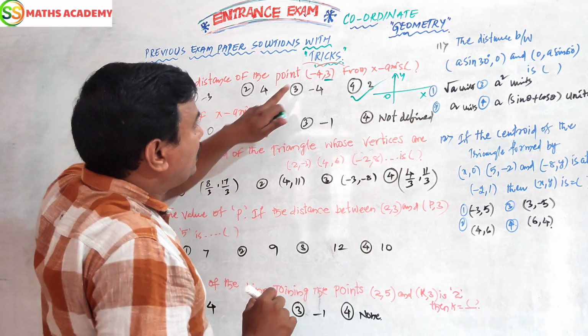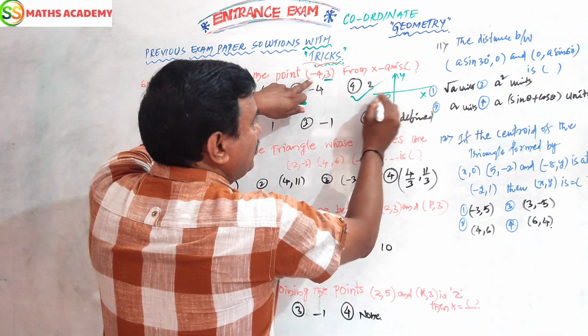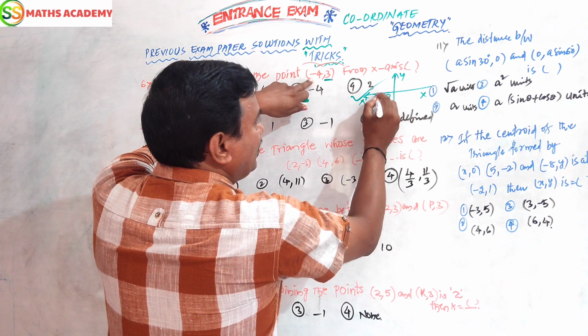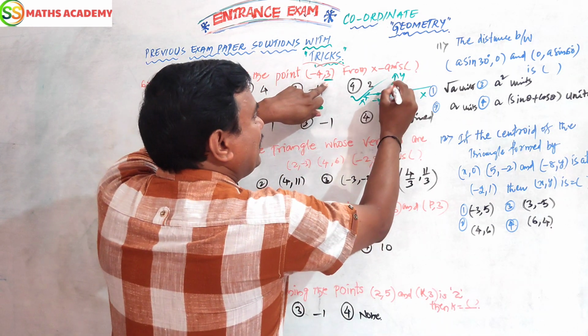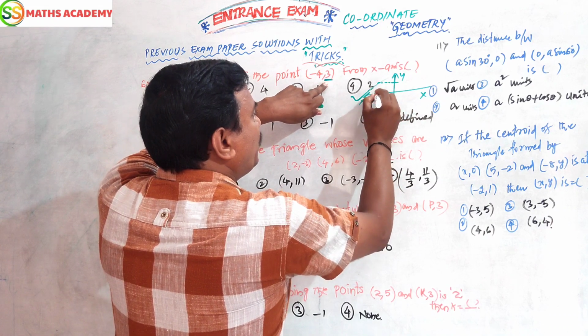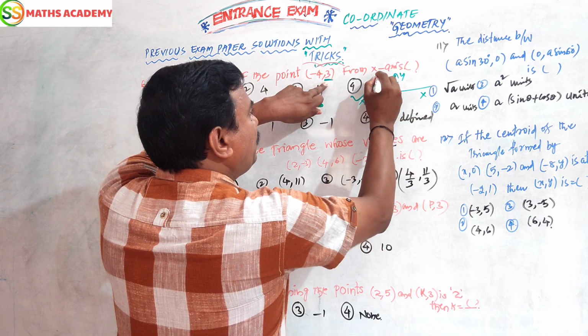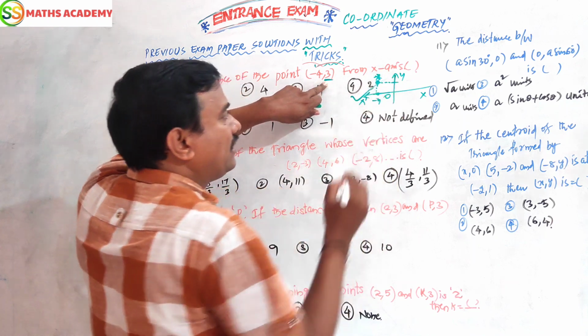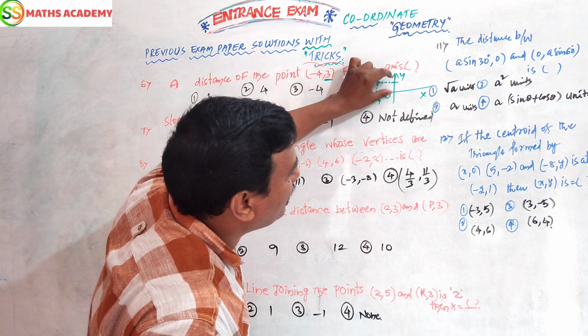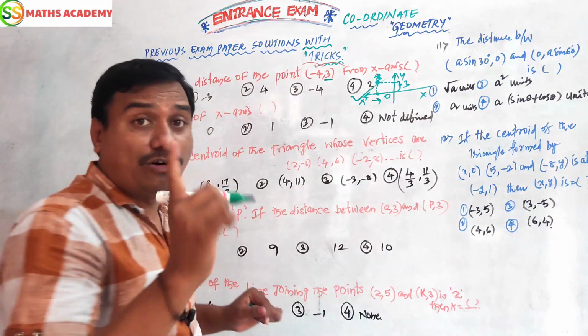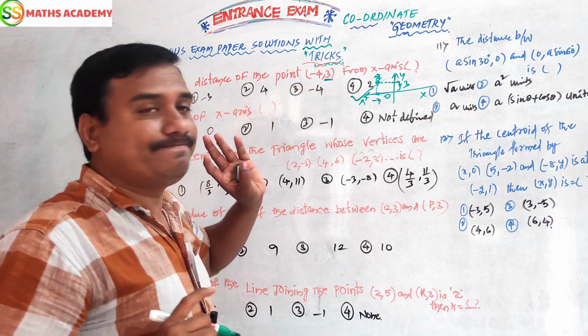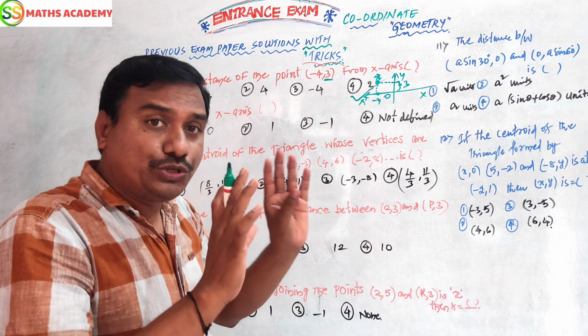You know very well, negative x means the left side, -4 here, and y is +3 here. The point will be located here. What is the distance from the x-axis to this point? This is the distance he is asking, and this value is 3. Diagrammatically I have shown it to you.